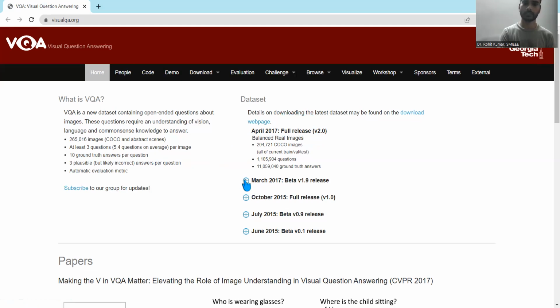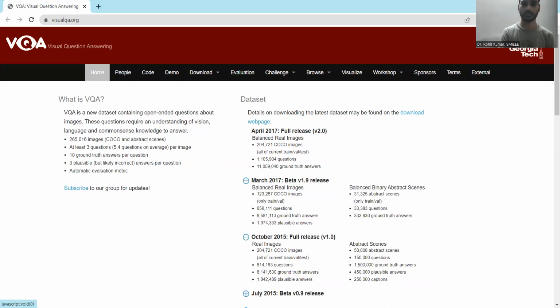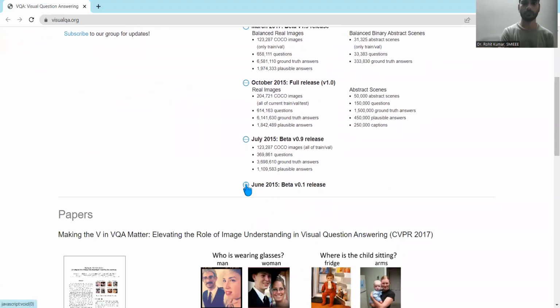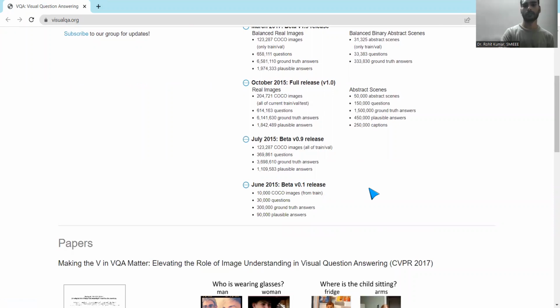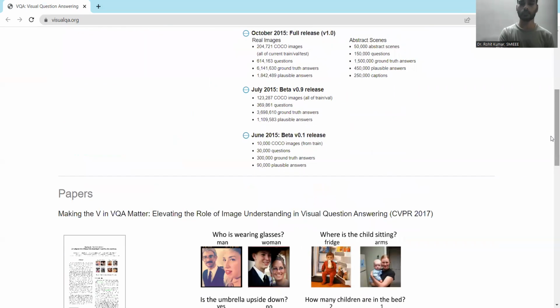If you are interested in past details, there are March 17, October 17, July 17, and the first release, June 15, beta 0.1. These are the versions available, and the related metrics with respect to abstract scenes, questions, ground truths, plausible answers, and captions are also detailed here. You can choose a particular dataset depending on your requirement.